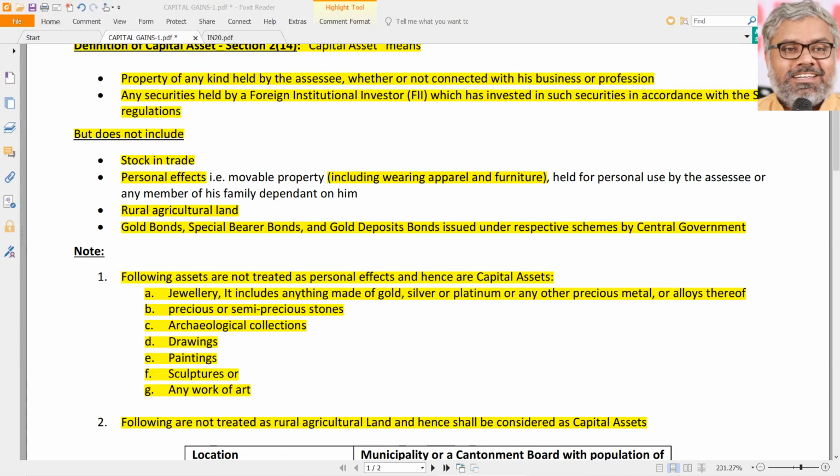Gold bonds, special bearer bonds, gold deposit bonds issued under the respective schemes by central government are excluded from the definition of capital asset because we can call them tax-free bonds. Even if they are sold, and there is capital gain on them, it is not taxable, because the government itself promised investors when it issued these bonds that they will be tax-free. In other words, no capital gains tax will be there on the sale or transfer of those bonds. Not every bond; you have to remember these names: gold bonds, special bearer bonds, gold deposit bonds. These are all government bonds, and government issues thousands of types of bonds. We are not talking about all of them.